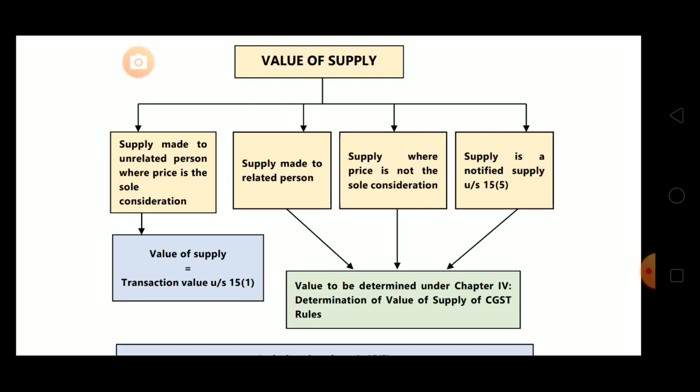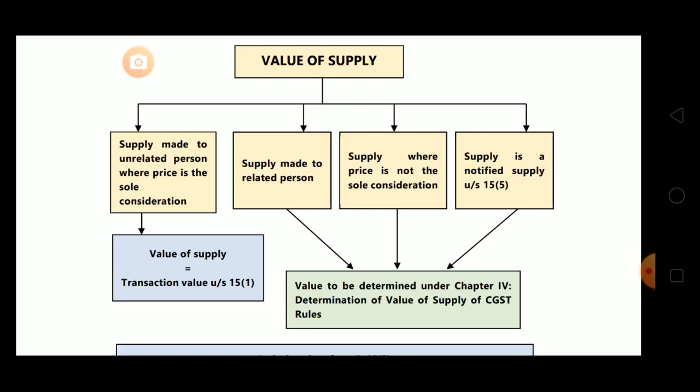Okay, now see what is given here. Value of supply made to unrelated person where price is the sole consideration. Unrelated person means they are not related, condition is satisfied, and the second condition is that the price is the sole consideration, that is also satisfied. Means when these two things are there, supply to unrelated person and price is the sole consideration, then value of supply will be transaction value under section 15 subsection 1.